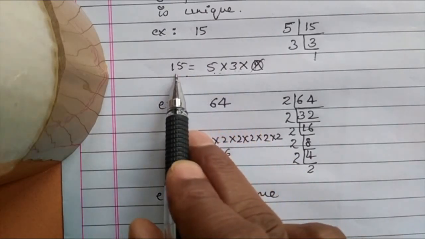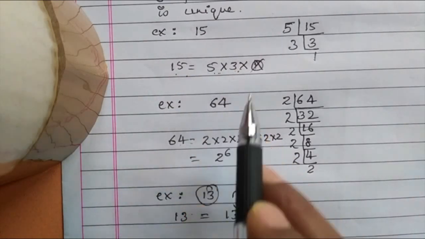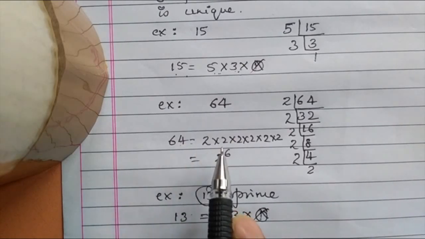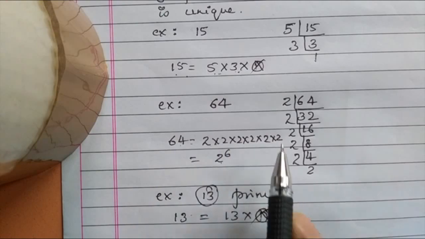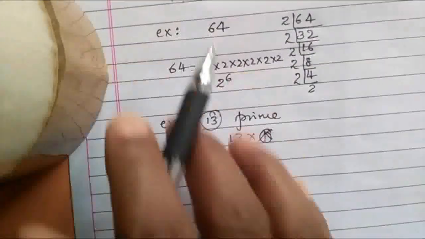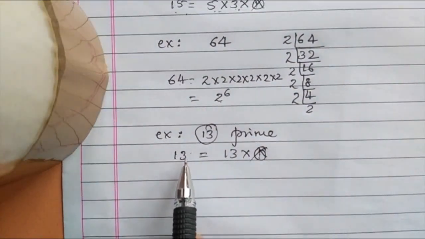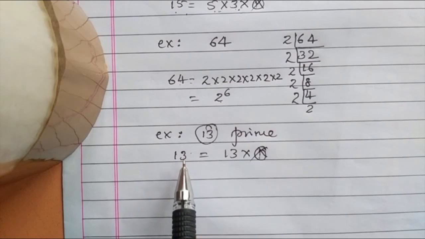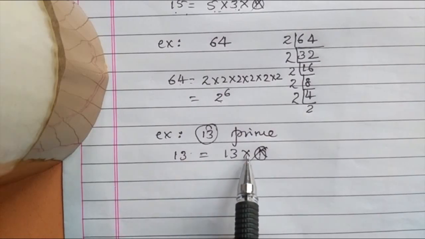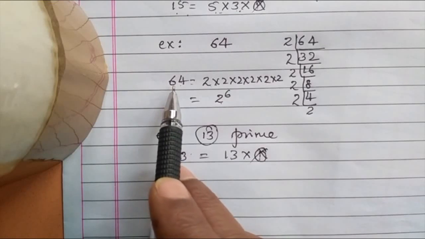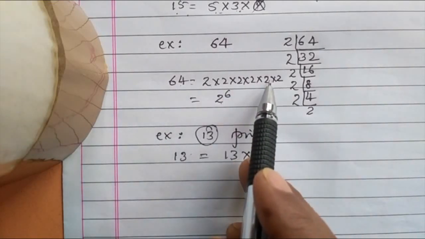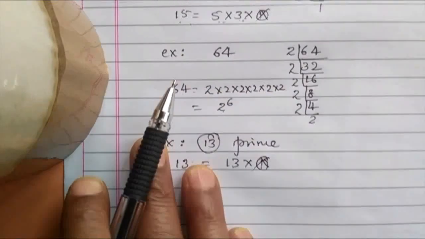15 is a composite number. 5 and 3 are prime factors. 64 is a composite number. All the 2s, there are totally 2 to the power of 6, all are prime numbers. But 13 is a prime number. This prime number we cannot factorize. The one and only factorization possible is 13 into 1, that's it. 64 is a composite number, we can factorize it in the form of primes.